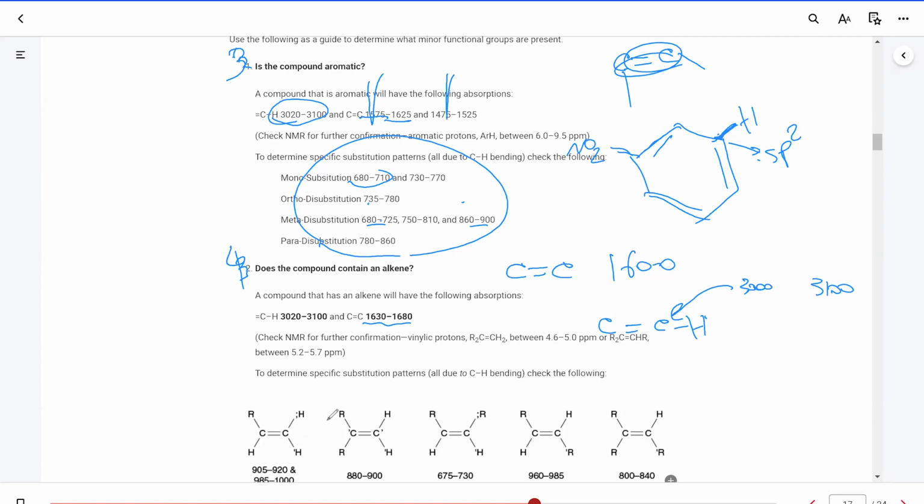If the H is coming from di substituted, it is around 900, and if it's di substituted cis, then it's going to be around 700. Di substituted trans is going to be at 950, higher than 900. So these are additional information that you can use if the fingerprint area was studied.